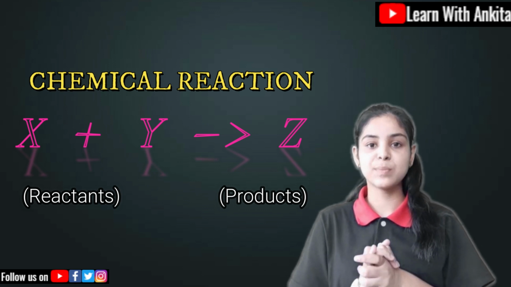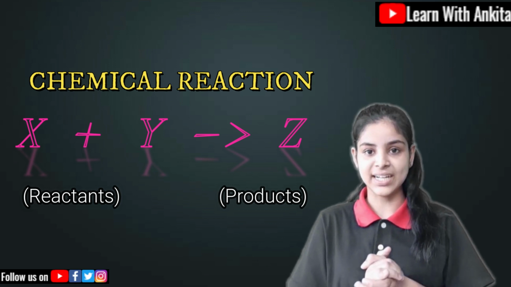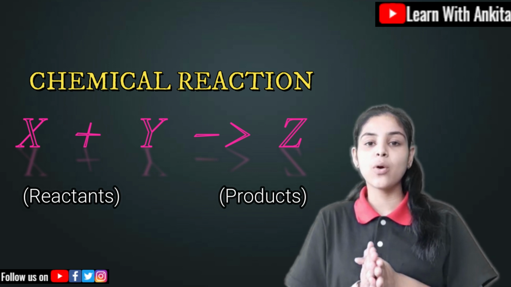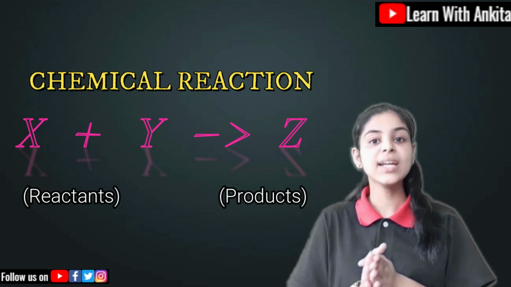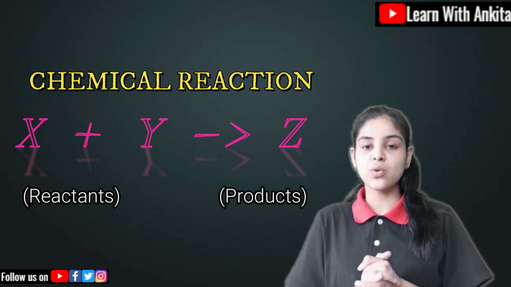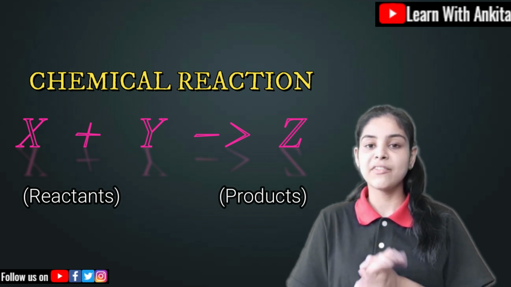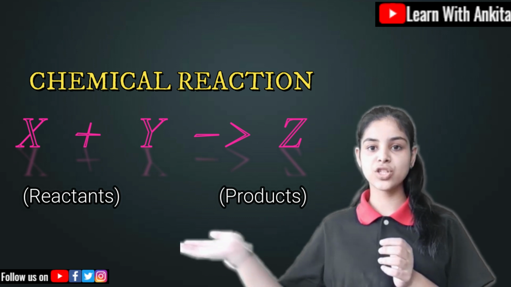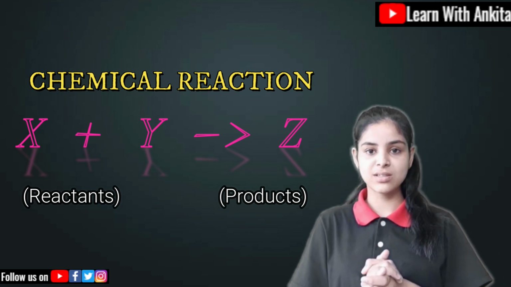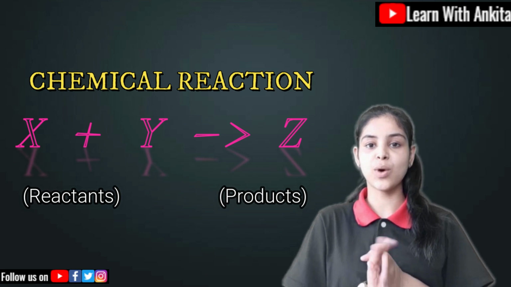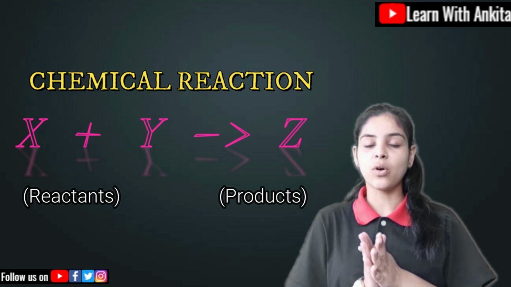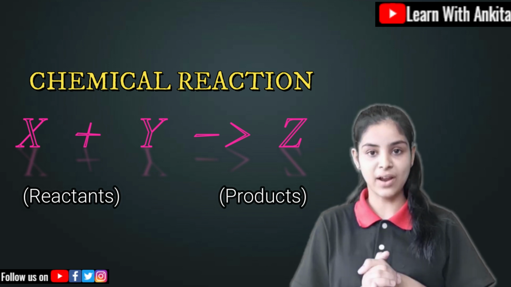If you see here, X plus Y is the reactant side, and the Z side is the product side. You can also call the reactant side the left hand side and the product side the right hand side. These are fixed for all: this portion is the left hand side and this portion is the right hand side. You can see on the screen I have written the reactants. X plus Y are the reactants and Z is the product. X plus Y are on the left hand side and Z is on the right hand side.